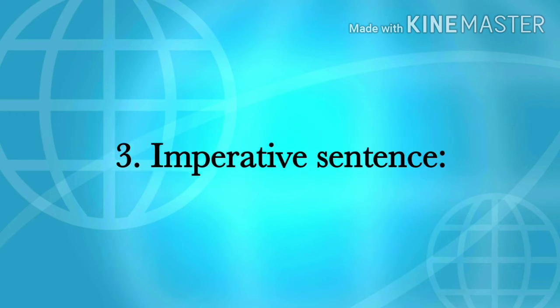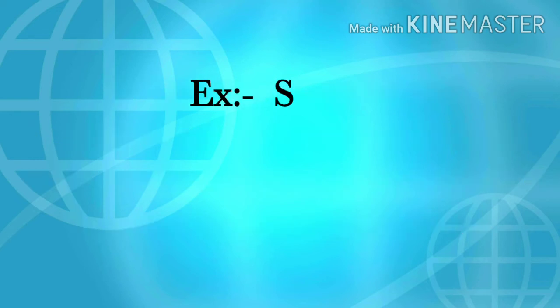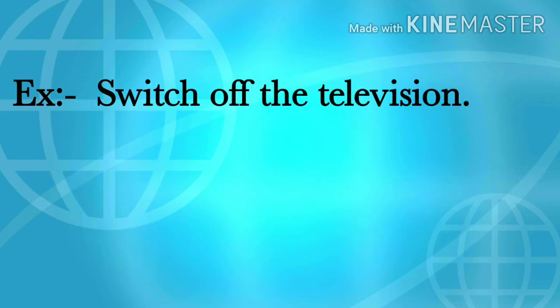Now let us see the third type of sentence, that is the imperative sentence. The definition of an imperative sentence is: a sentence which is used to express an order, make a request or a suggestion is called an imperative sentence. First of all, we will see the example of an order. Switch off the television. It is an order given to someone to switch off the television.